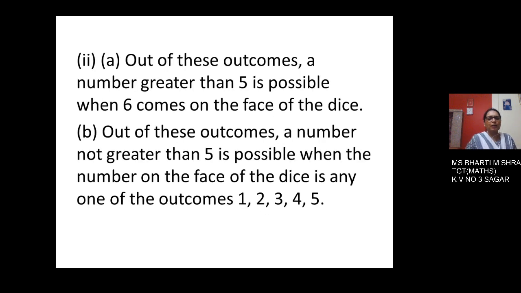Coming to the second part of question number 1, we have to write out of these outcomes, a number greater than 5 is possible when 6 comes on the face of the die. Means there is only one chance. And out of these outcomes, a number not greater than 5 is possible when the number on the face of the dice is any one of the outcomes, that is 1, 2, 3, 4 and 5.